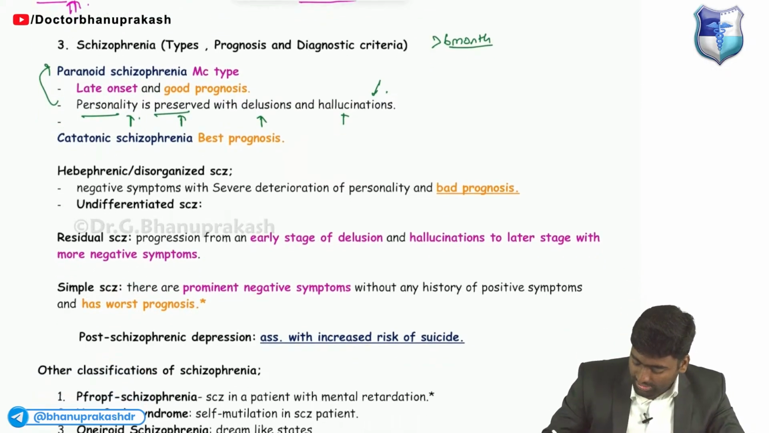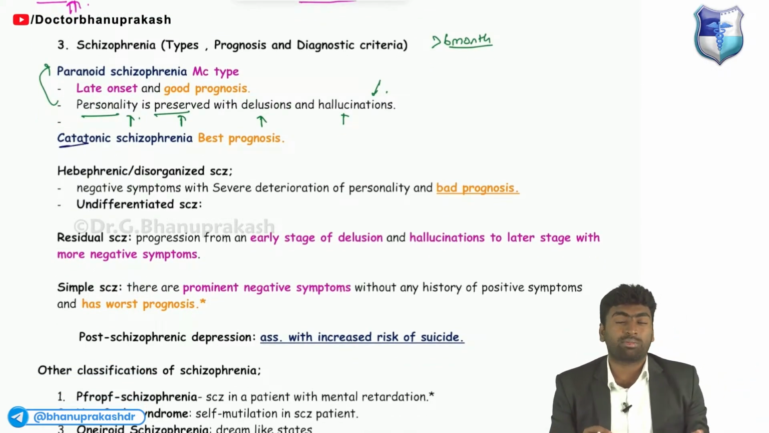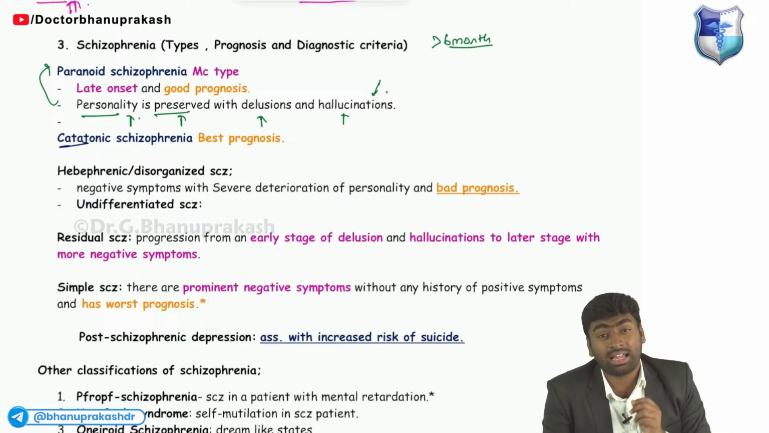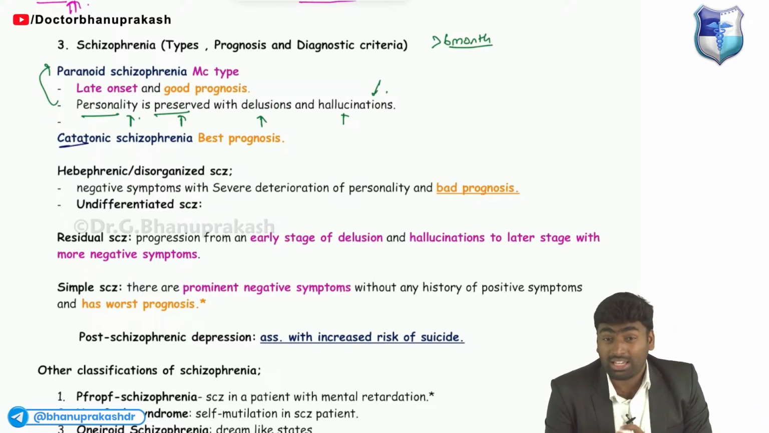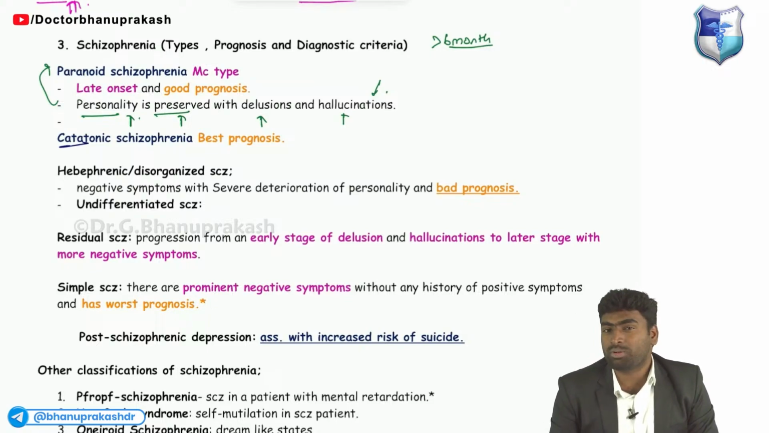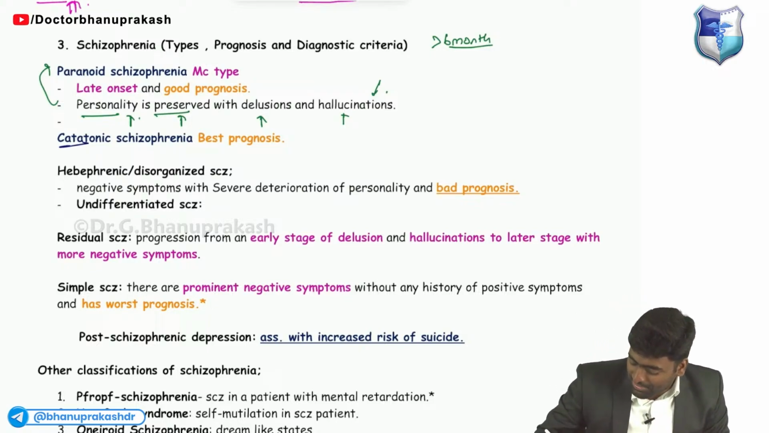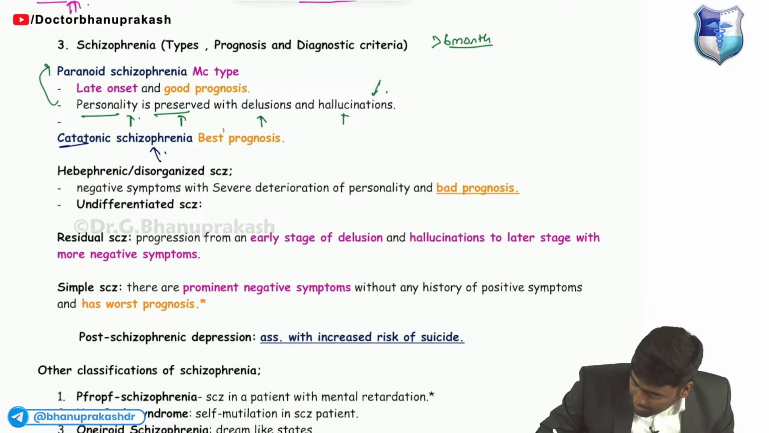Whereas in the case of catatonic, catatonic will be having these motor movements, like waxy flexibility and catalepsy. Waxy flexibility, catalepsy, all of these things are the motor features, along with grimacing and odd movements. These are the features seen in a case of catatonic schizophrenia, and it will have the best prognosis.